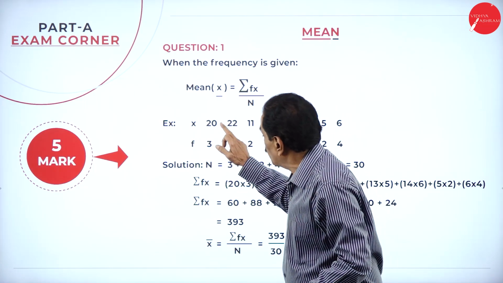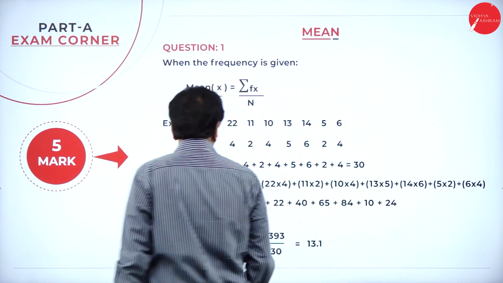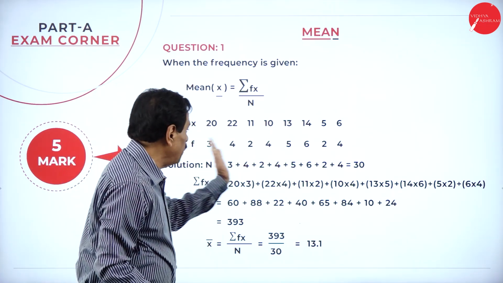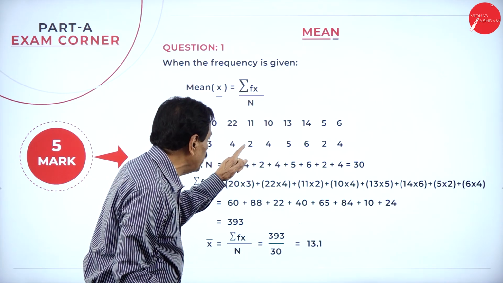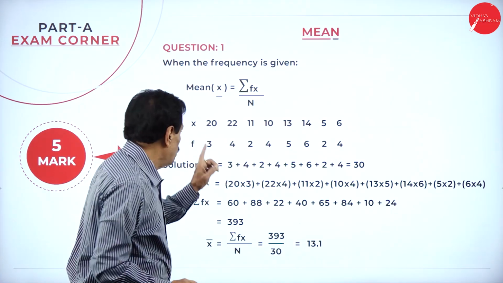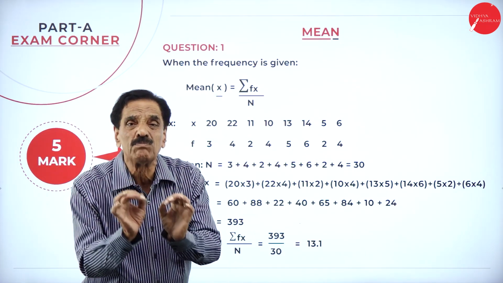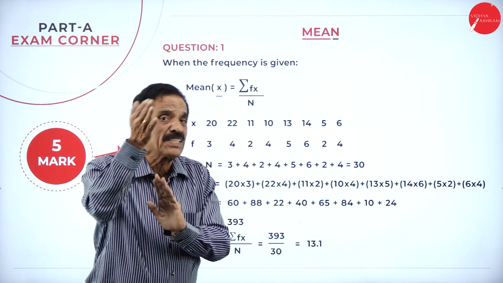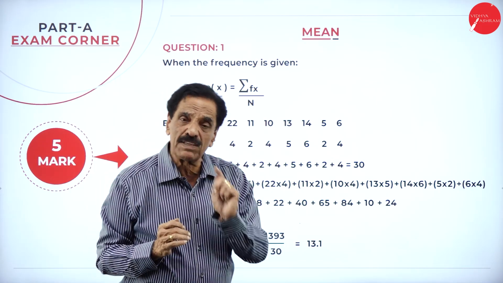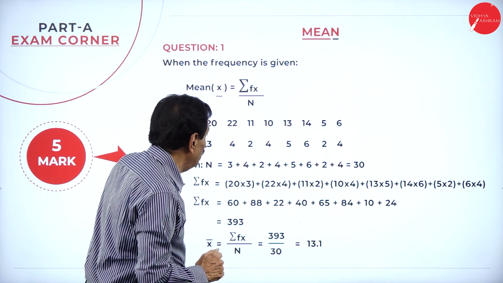Frequency means variation of a number. Here 20 will vary 3 times, 22 will vary 4 times, 11 will be 2 times. So what we have to look for in the examination is the variation in numbers. See how the variation goes: 3, increasing to 4, then 2, 4, 5. By chance, in the examination, if the numbers go like 3, 4, 12, 24, 25, 26, 32, 34, it is called cumulative frequency, which should be converted into frequency. Frequency means variation of a number. Here, 20 will vary 3 times, 22 will vary 4 times.